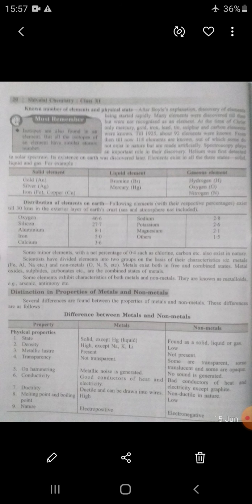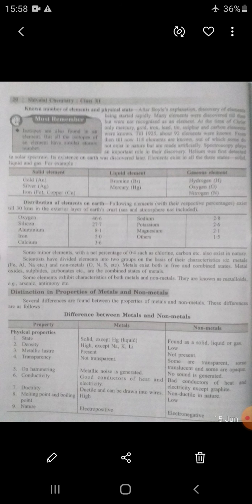Non-metals are found in solid, liquid and gaseous states. Their density is low. Metallic luster is not produced by non-metals. Some non-metals are translucent and some are opaque. Non-metals cannot be hammered; when these substances are hammered, they do not produce metallic noise.